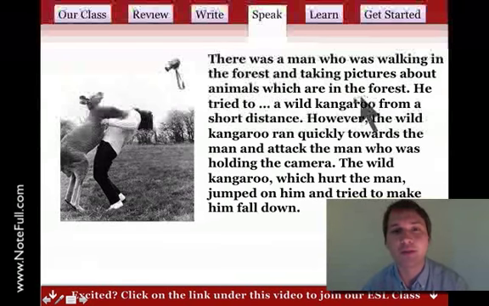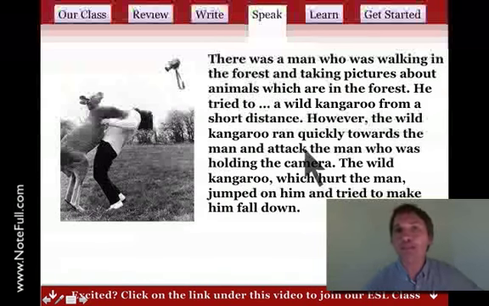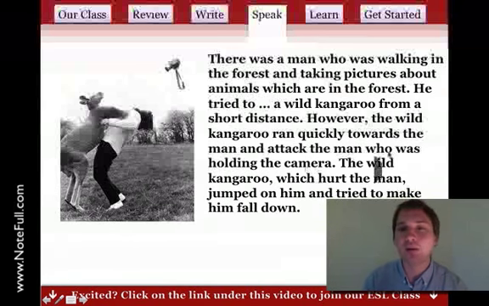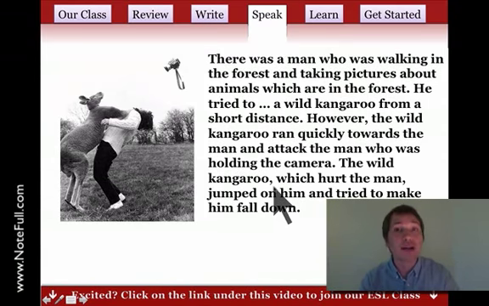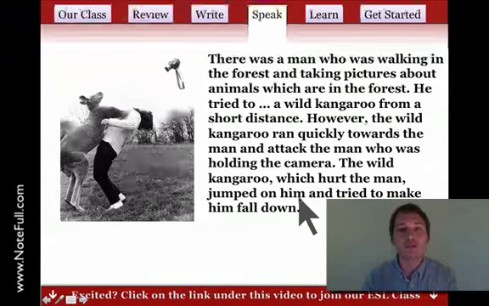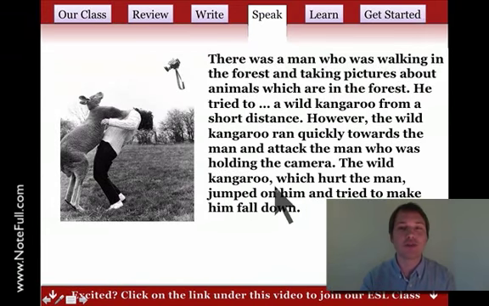Another great adjective clause. Here, attacked the man. Here it should be attacked with ed because it's past tense. And when we pronounce that, we say attacked with a t sound at the end. Who was holding the camera? Again, an adjective clause. The wild kangaroo, which hurt the man. You hear the pause there, right? I pause because it's extra information. If we take this one out, is the meaning clear? Yeah, it's good. The wild kangaroo jumped on him, so it's still clear. That's why we use these commas.